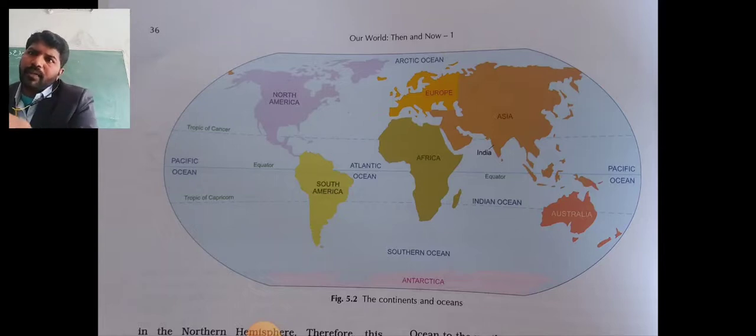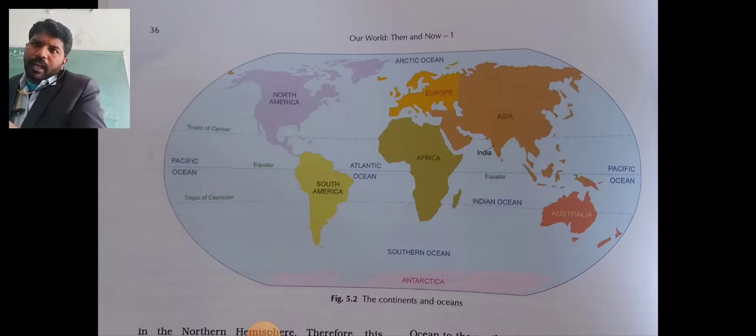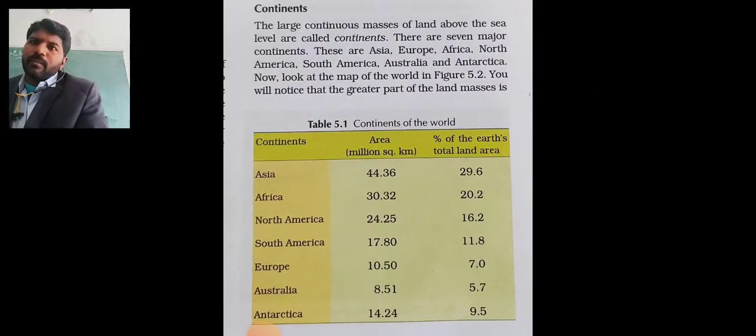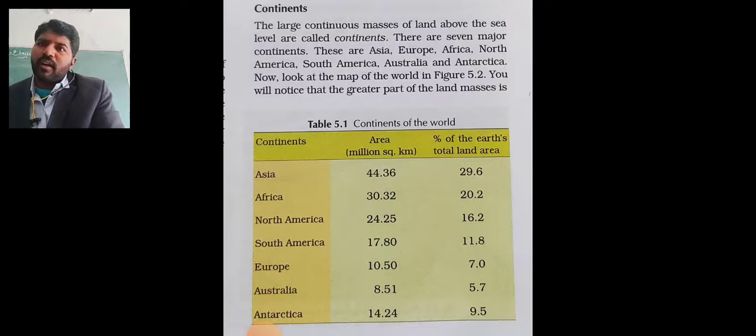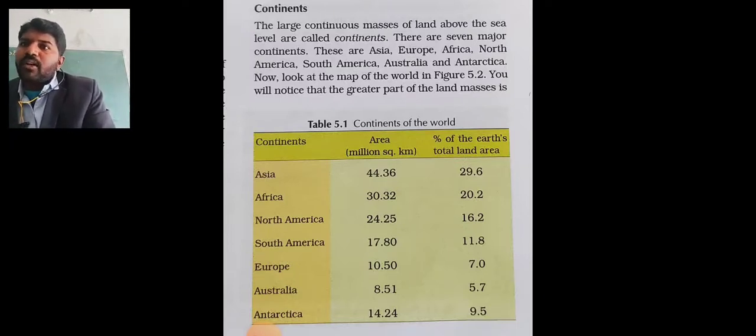South America में अंदर भी ज़्यादा countries है, North America में भी है, कनाडा ऐसा आएगा, यूरोप में इंग्लैंड, यानी ऑस्ट्रेलिया में भी ज़्यादा कंट्री है, अटलांटिक, Arctic place also we can see. The large continuous masses of land above the sea level are called continents. There are 7 major continents.